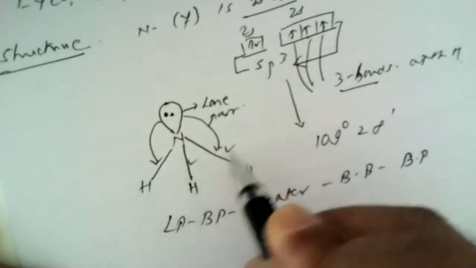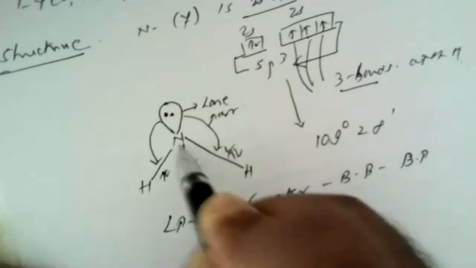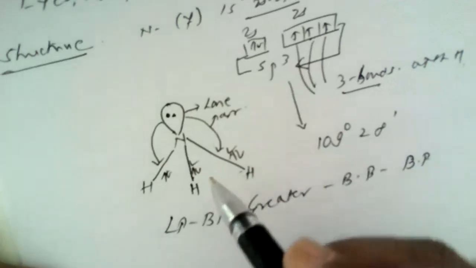These are known as bond pairs, because the pairs of electrons are responsible for forming the bonds.